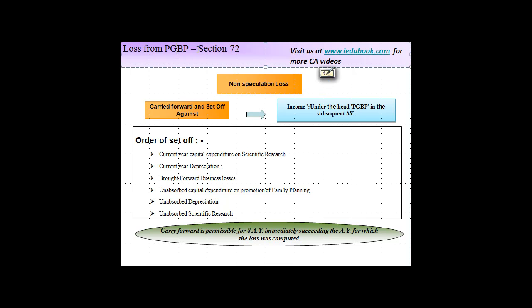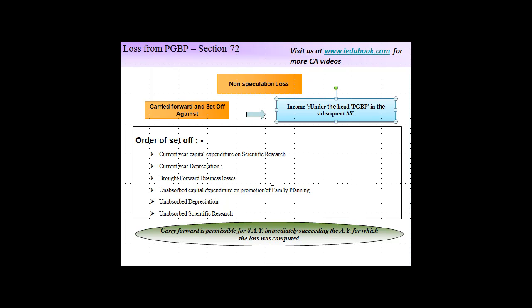If after aggregating the income of all the businesses you arrive at a loss, then such loss is allowed to be carried forward and set off in future years. But the condition is that the loss can be set off only against the income under the head PGBP in the subsequent assessment year.